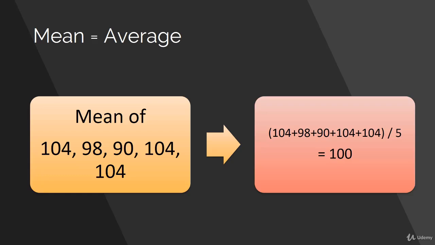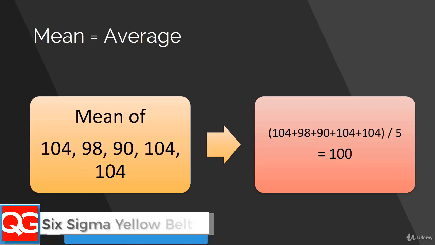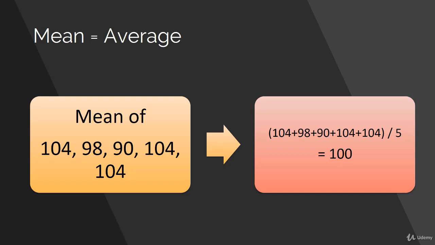So as I earlier said, the mean is commonly known as the average. Now in this simple example, let's say I ask you to find the mean of these 5 numbers. These 5 numbers are 104, 98, 90, 104 and 104. If I ask you to find the mean of that, that's very simple.